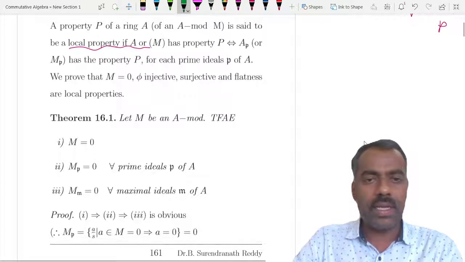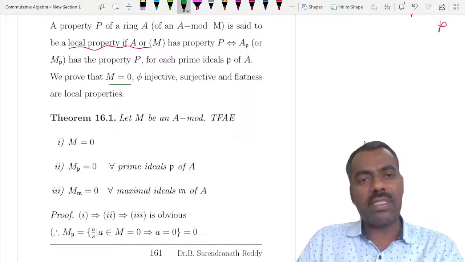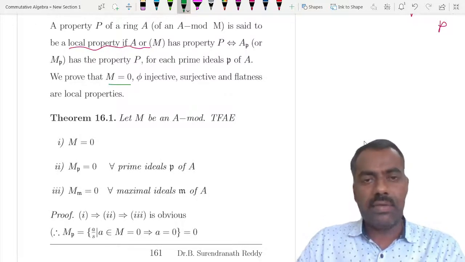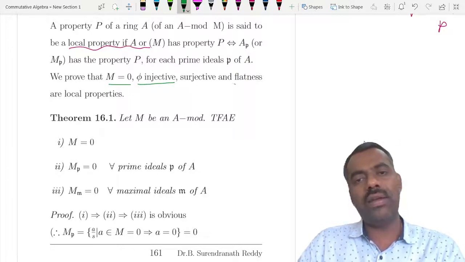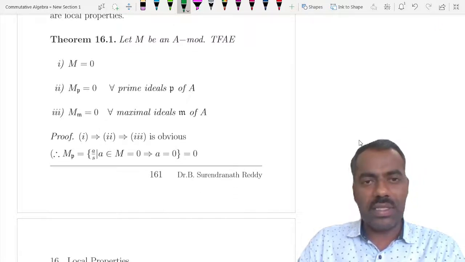What are they? We'll try to prove that a module is zero, that means when a module is zero locally for all prime ideals, or when a function is injective, surjective, and flatness. Okay, fine. So let's start with the result.